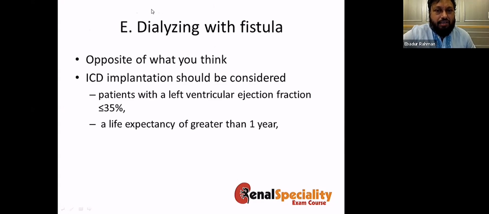The one who is dialyzing with the fistula has the highest rate of death from cardiac arrest. This is probably the only disadvantage of a fistula over the catheter, or rather, the only advantage of a catheter over the fistula. And if you have patients who have an ejection fraction less than 30%, you can consider ICD implantation if you think that these patients have a life expectancy greater than 1 year. That can also prevent sudden cardiac death.